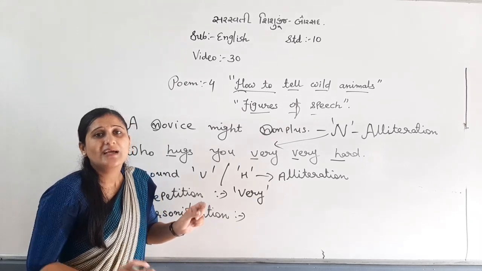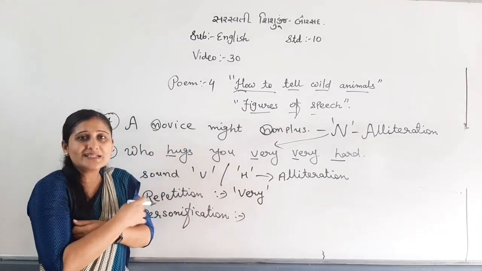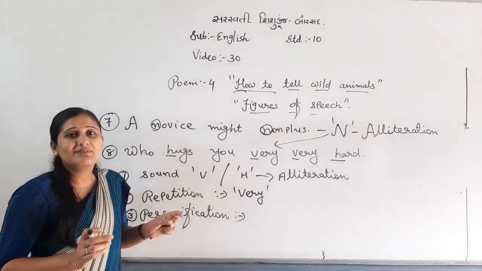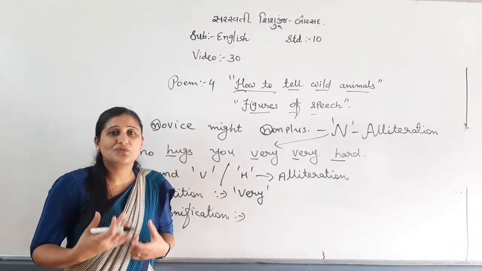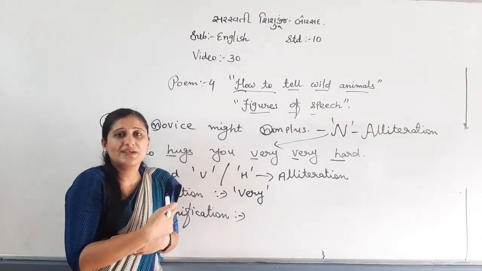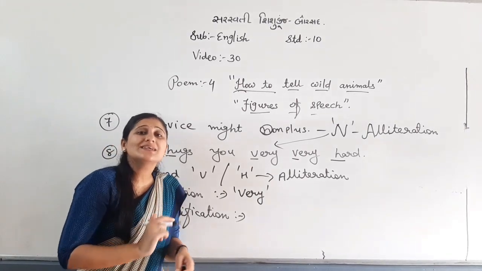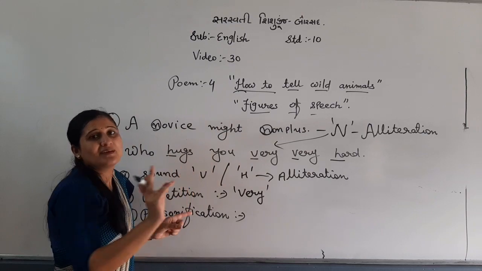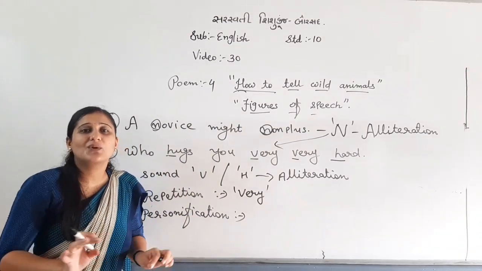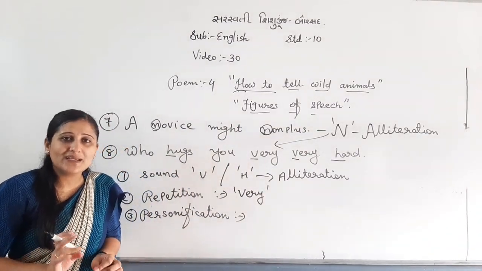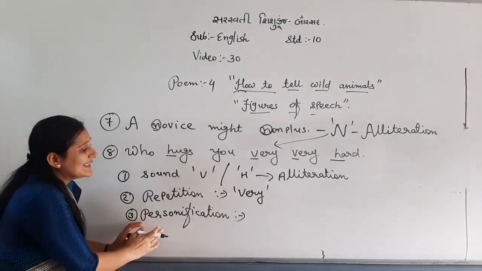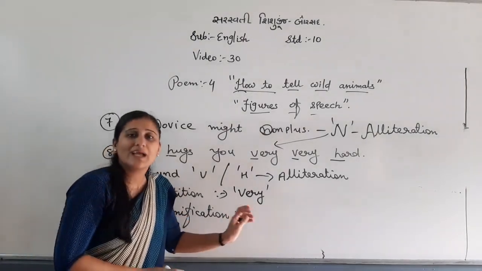You remember? The bear likes to embrace people. Generally, when we meet each other, parents or friends, we embrace or hug each other, right? So this is a human activity given to an animal. It shows that an animal cannot embrace like a human being. So this is personification, because a human activity is given to an animal.